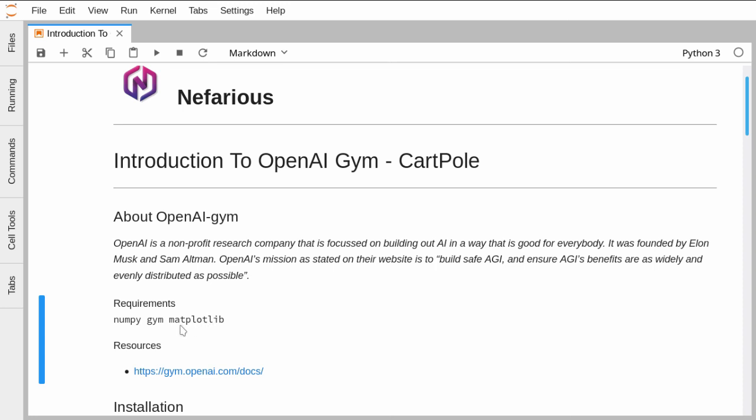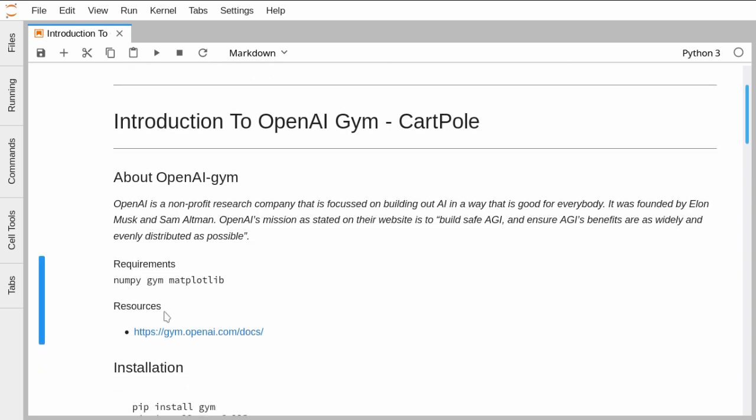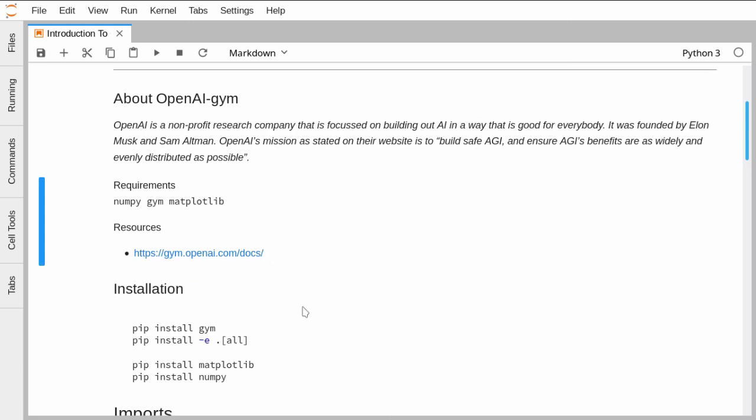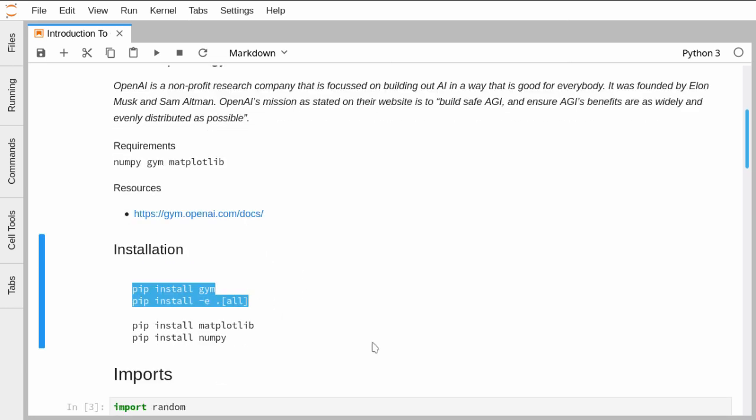The requirements to run the notebook are NumPy, Gym, and Matplotlib. We are going to focus mainly on the Gym environment, and it is assumed that you know about NumPy and Matplotlib. The resource we're going to use is the documentation of OpenAI Gym, which contains how to install it. For installation, simply type pip install gym.